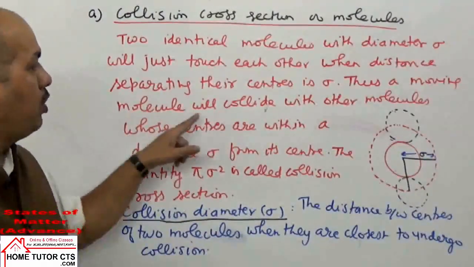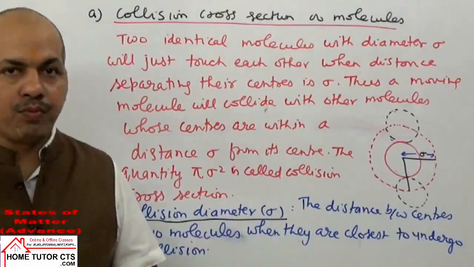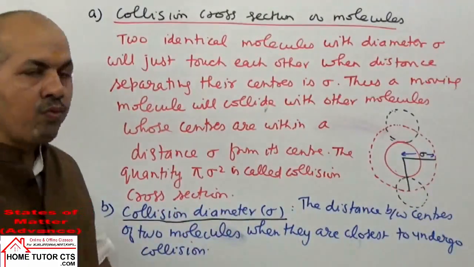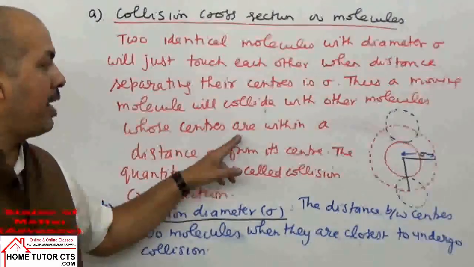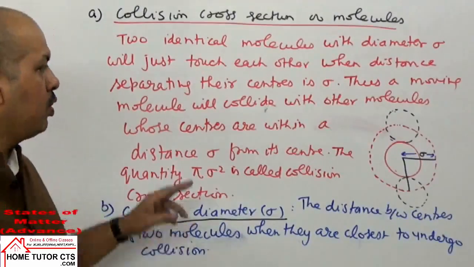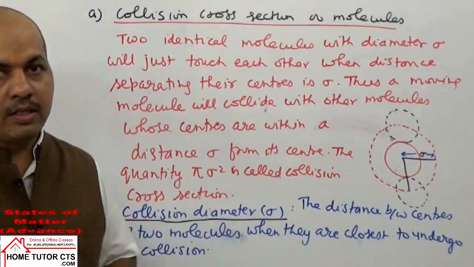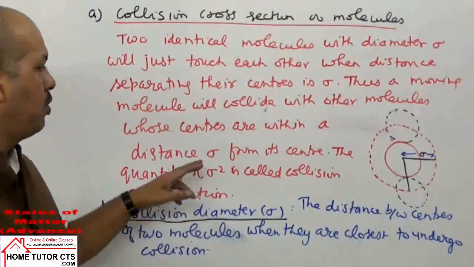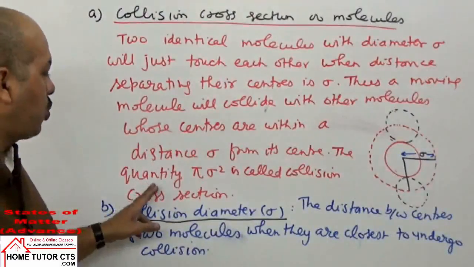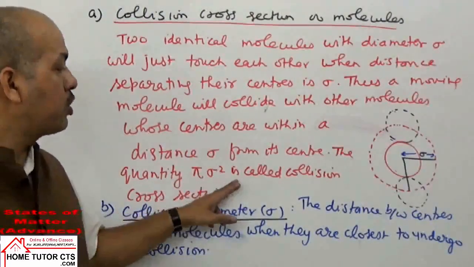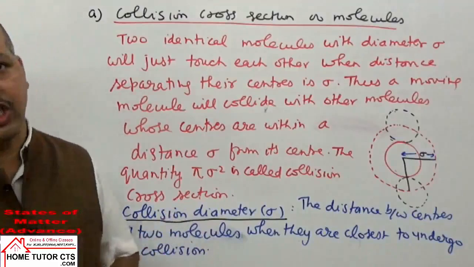Thus, a moving molecule will collide with other molecules whose centers are within a distance sigma from its center. The quantity pi sigma square is called collision cross section.